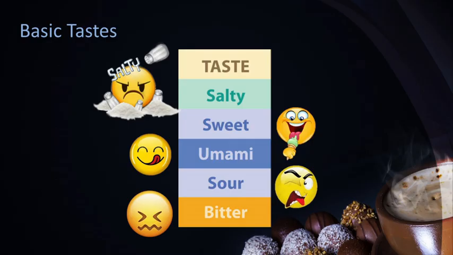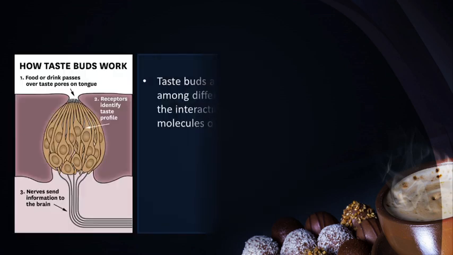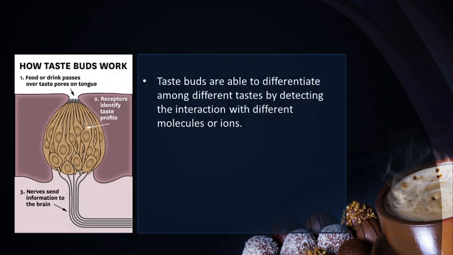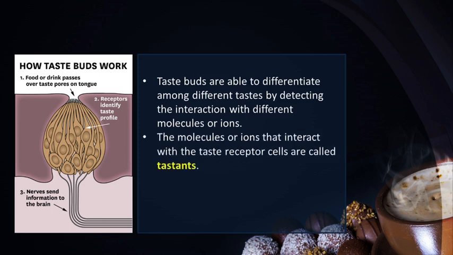We have 5 basic tastes: salty, sweet, umami, sour and bitter tastes. The taste buds are able to distinguish between these different tastes by detecting the interaction with different tastant molecules or ions. Now, what are tastants? Tastants are molecules or ions present in the food and they interact with the taste receptor cells.